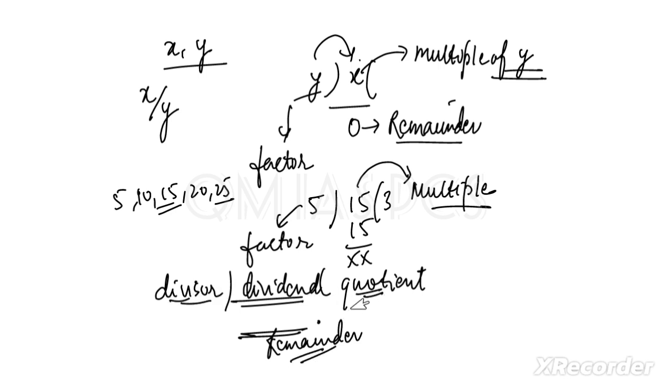This is very basic, I know, but I'm saying this because through PYQs I can see many questions getting solved through this concept. That's why I'm telling you to learn this one and make notes. So write dividend is equal to divisor multiplied by quotient plus remainder. Okay, very basic.